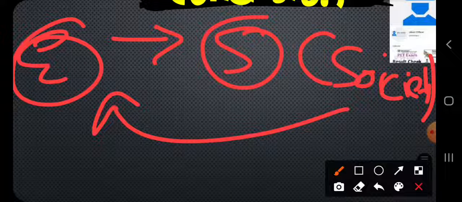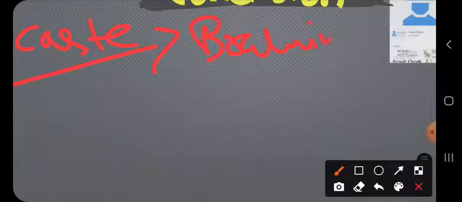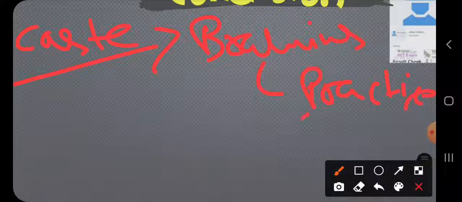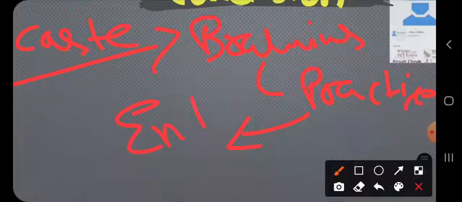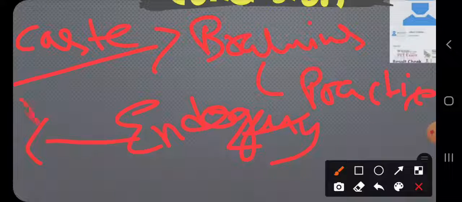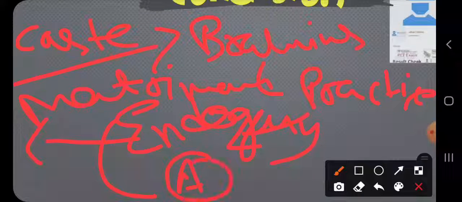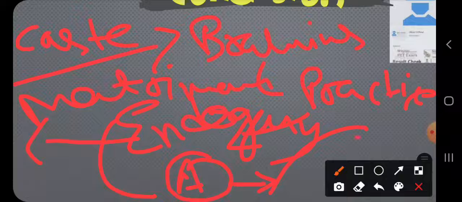For example, we have given the example of the caste system. In the caste system, Brahmins practiced endogamy, and because of this endogamy, matrimonial sites give advertisements, and these advertisements earn money.